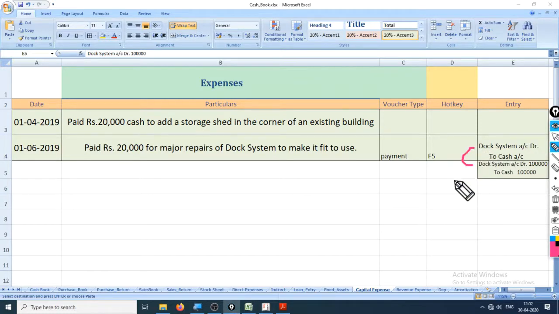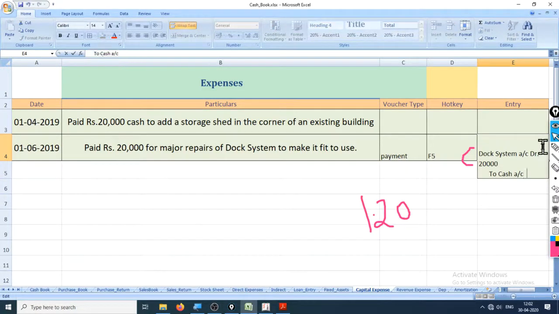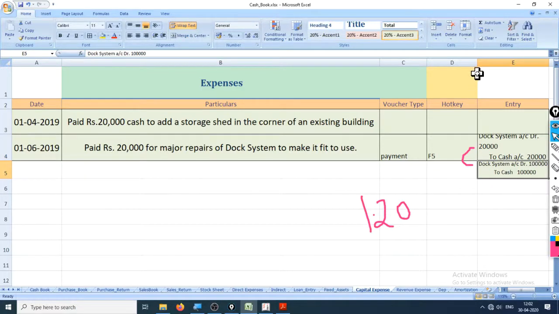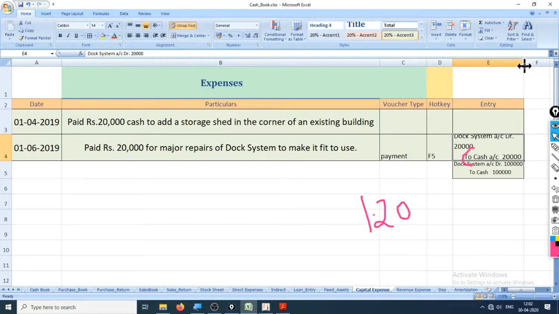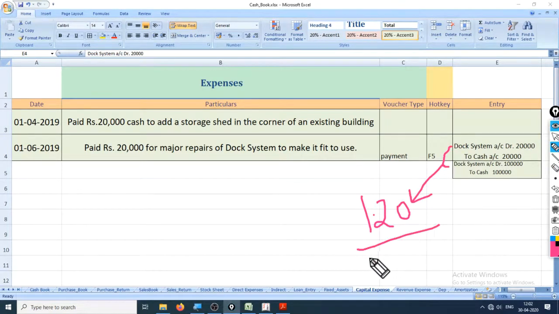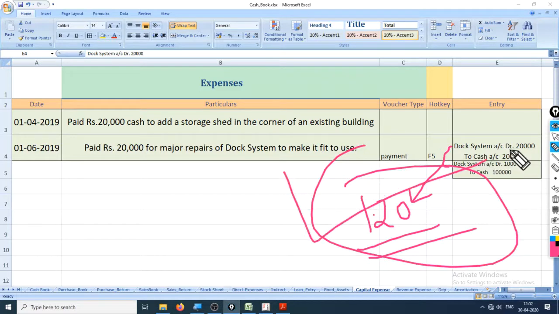It will increase the dock system account by 1,20,000, that is 20,000 right here, 20,000, and it will reduce the cash account by 20,000. Okay, so now you can see how the capitalization works. The value of the asset is increased. Okay, that is, we have debited the dock system and we have credited the cash account.